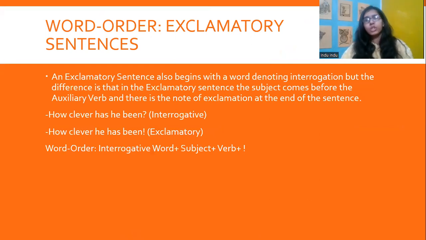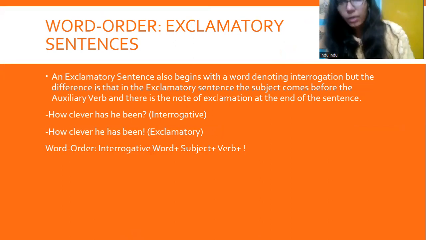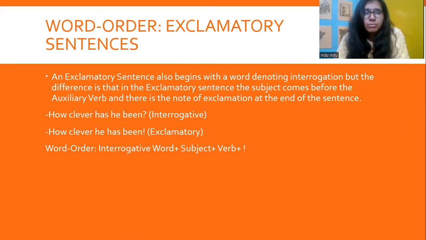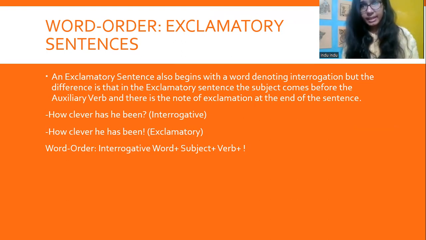Now we talk about the word order of exclamatory sentences. Obviously, the word order of exclamatory sentences is interrogative word plus subject plus verb with a mark of exclamation, right? The difference between the exclamatory sentence and an interrogative sentence is that the subject comes before the auxiliary verb in an exclamatory sentence. And obviously, there's a note of exclamation at the end of the sentence.